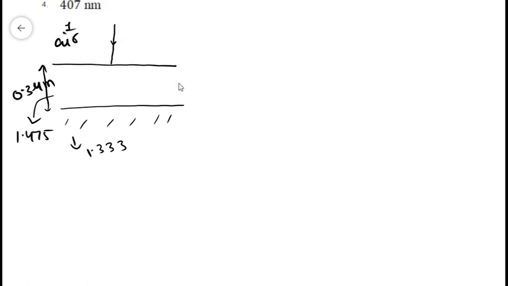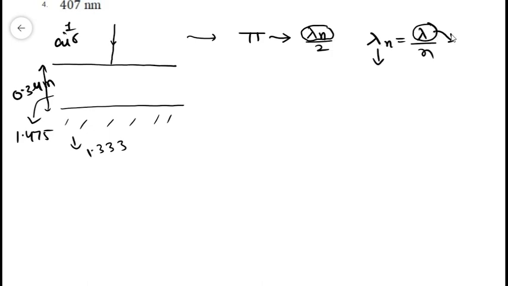So we all know that when the light ray moves from a rarer medium to a denser medium, it will suffer a phase difference of pi, or equivalently the path difference will be lambda n by 2, where lambda n is related to the optical path length, and lambda n and lambda are related by lambda n equals lambda by n. Lambda n is related to the optical path length and lambda is related to the geometrical path length. This is measured in air and this is measured in the medium.